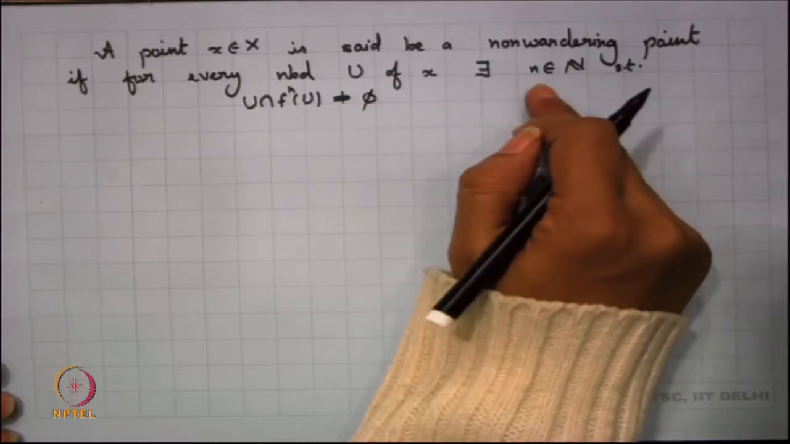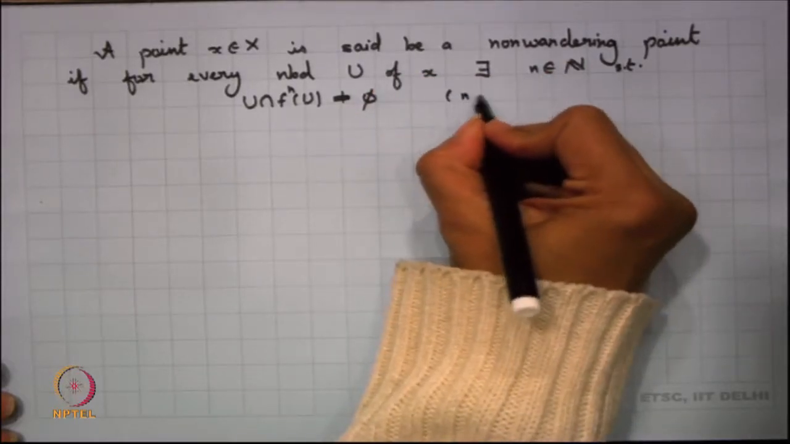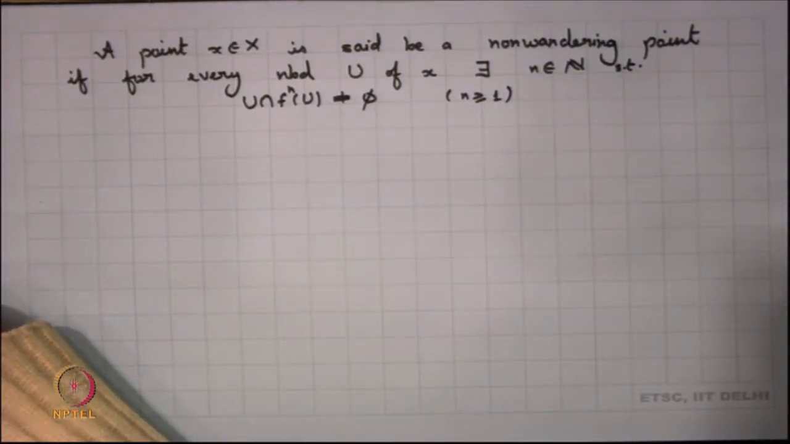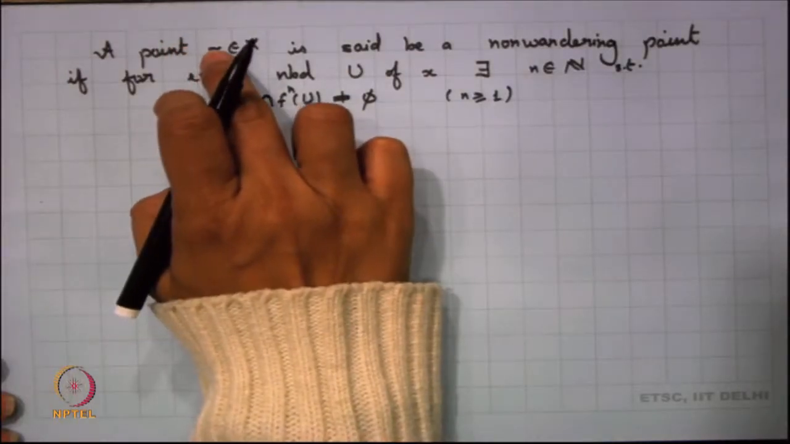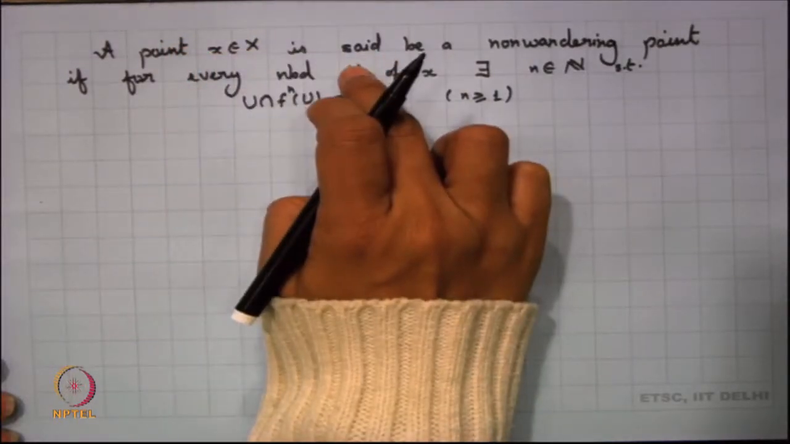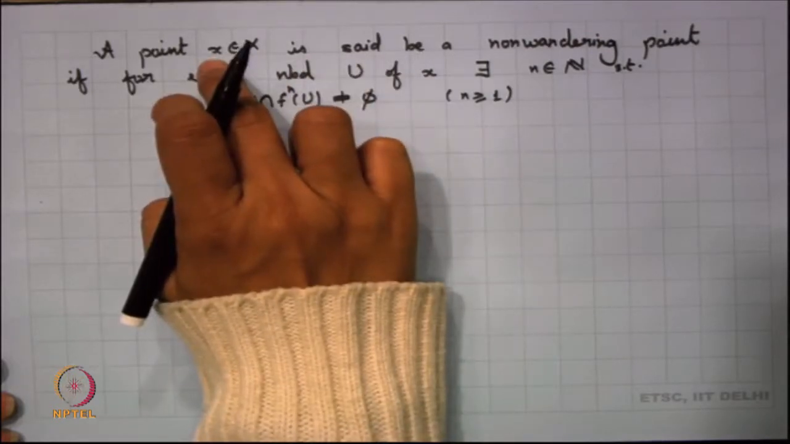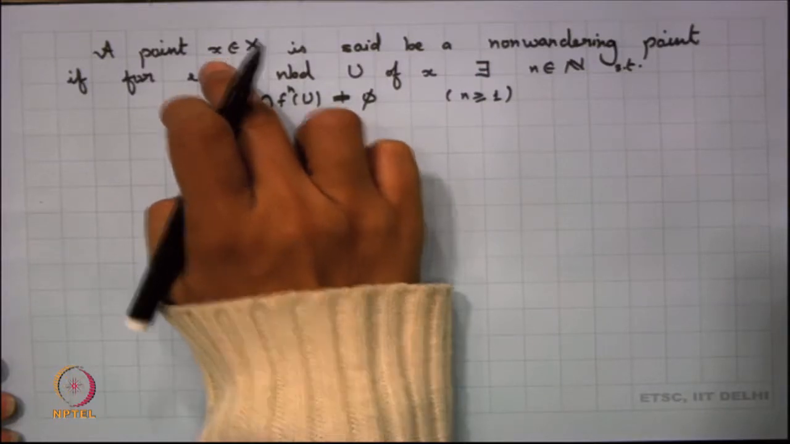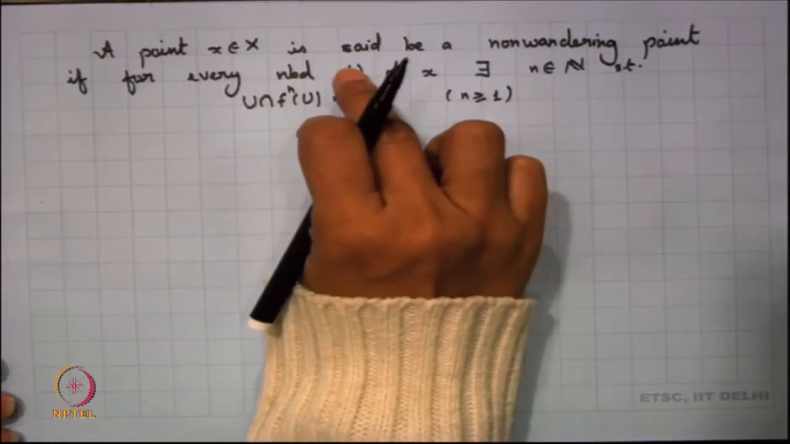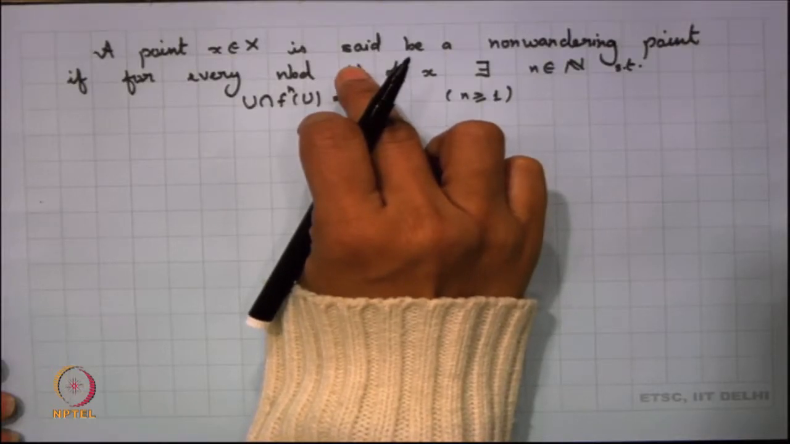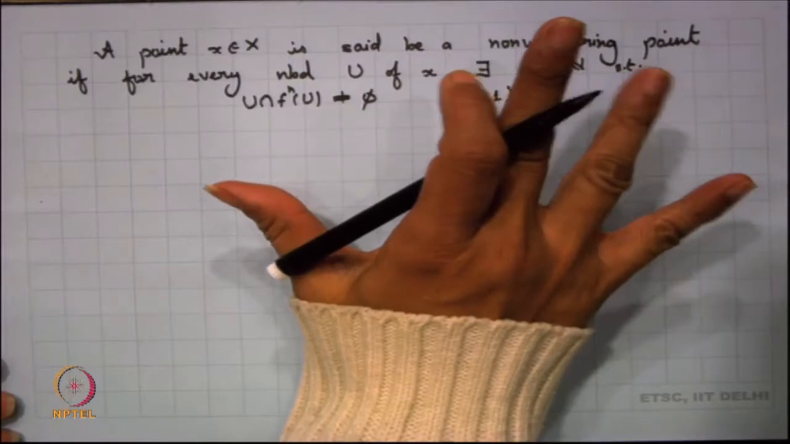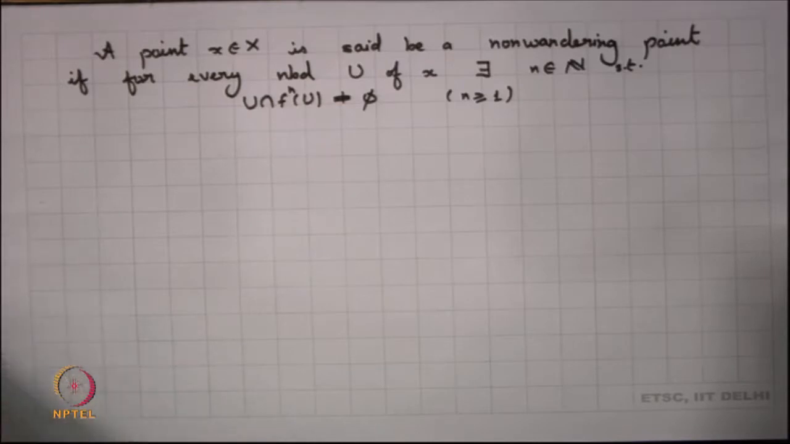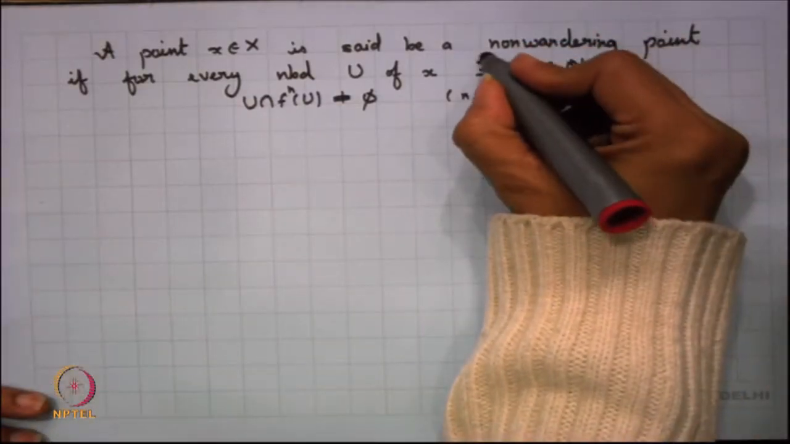Now, when I am taking n, definitely what I mean here is that my n happens to be greater than or equal to 1, right. So, what we want is that for a point x, take any neighborhood u. We are not sure what happens to the iterates of x, whether they return back to themselves or not. But what happens is that if you take the neighborhood u, there will be some point in u which returns back to itself after some time. And if this is true for every neighborhood u of x, we call x a non-wandering point.